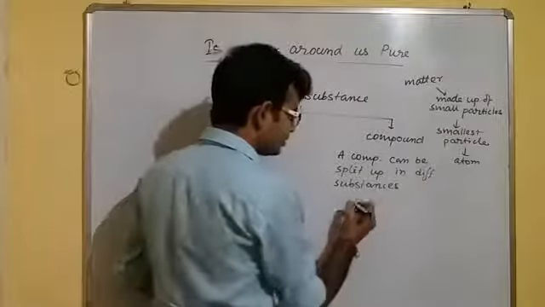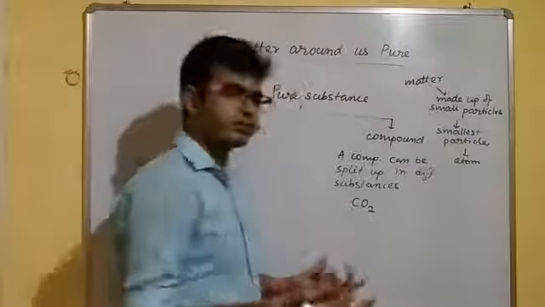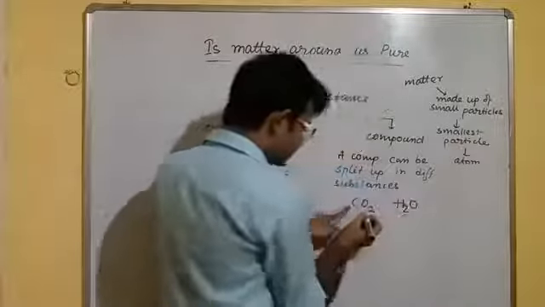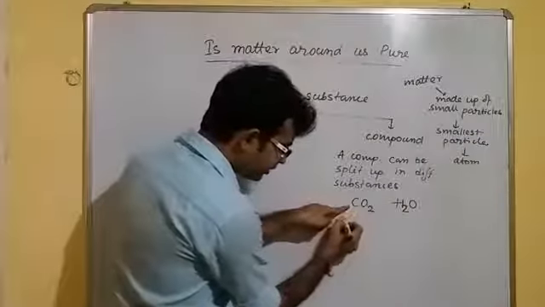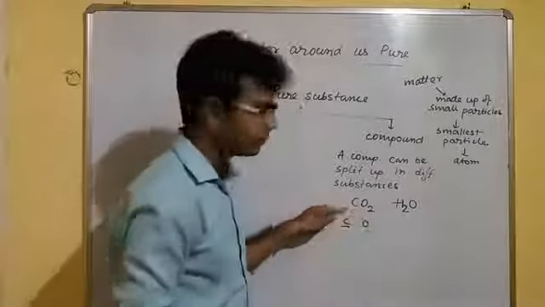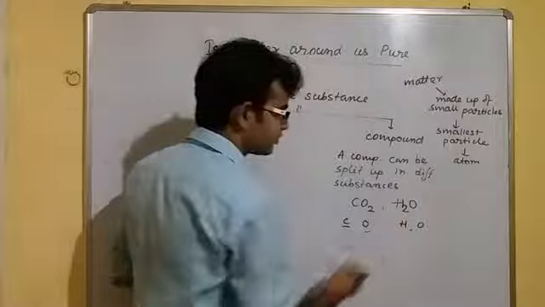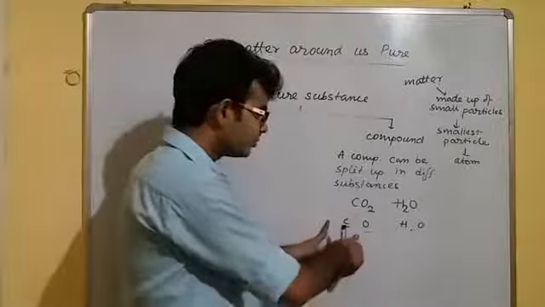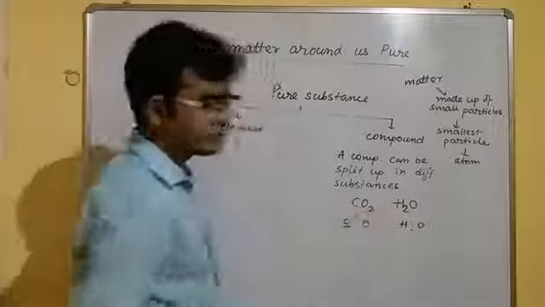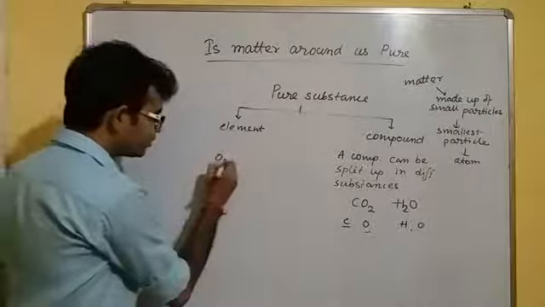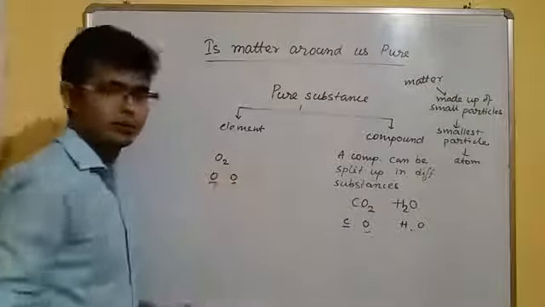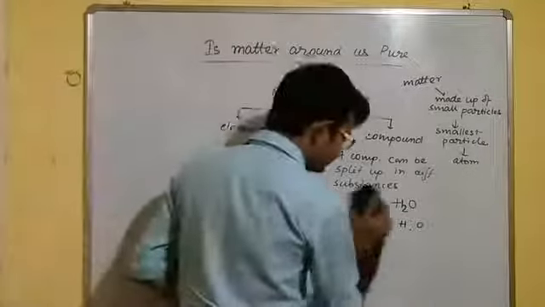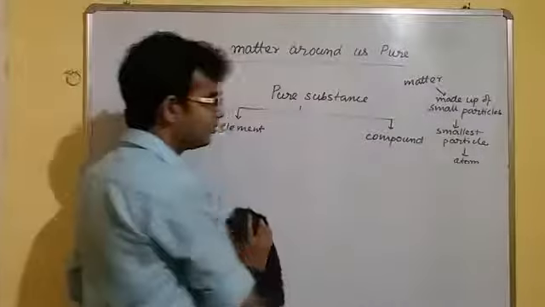If we take the example CO2, carbon dioxide, only pure carbon dioxide is a pure substance, obviously. H2O is also a pure substance. CO2 contains carbon and oxygen, which are different atoms, and water contains hydrogen and oxygen, which are different atoms. So these are called compounds. They can be split up into different substances, like carbon and oxygen. But if we try to split up oxygen, we will get the same O and O. That's why oxygen is an element. So easily you can identify from the given substances which one is an element and which one is a compound.